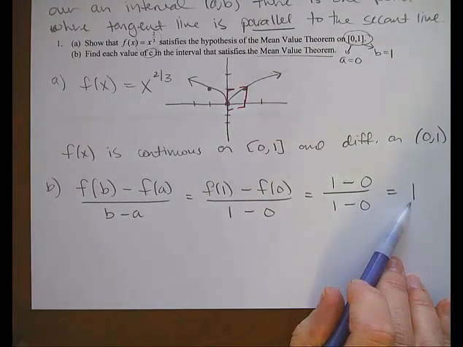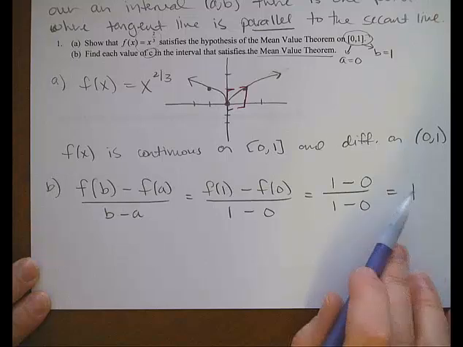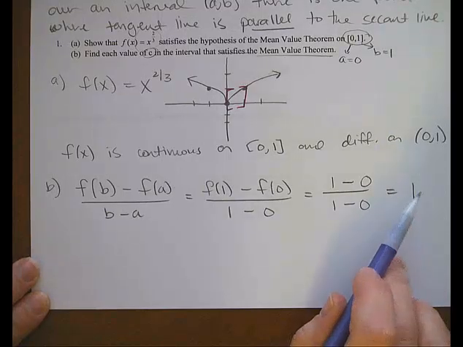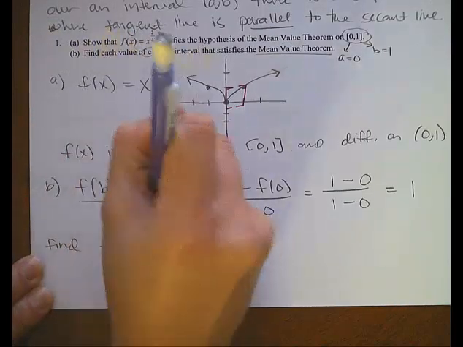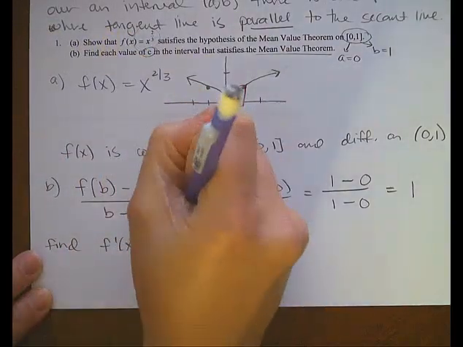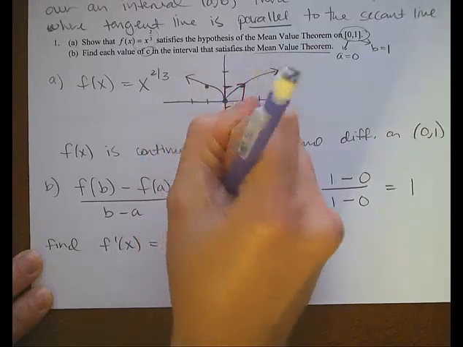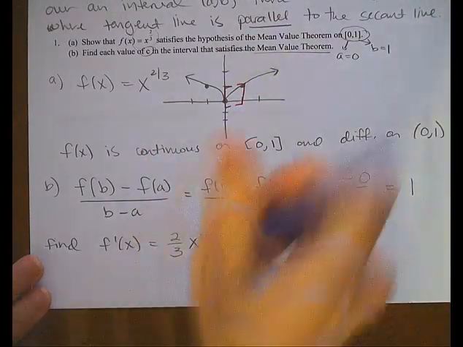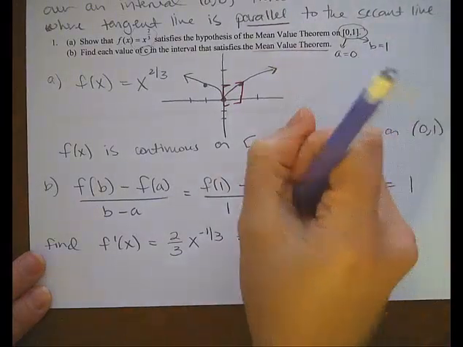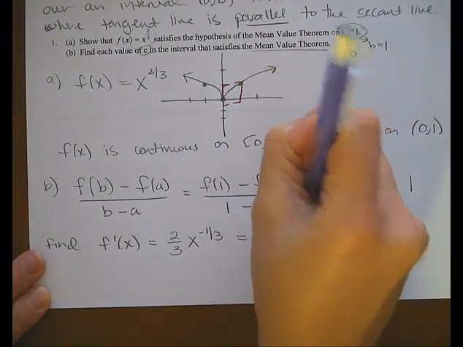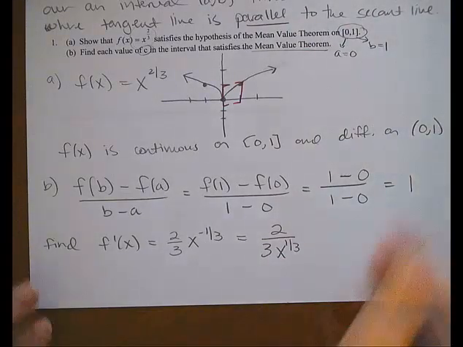So what I want to do is see if there's a point where my derivative, or the slope of the tangent line, equals that. So I'm going to find the derivative, which would be a simple power rule. It's 2/3 x to the -1/3. When we're setting that equal to something, it helps to see what's in the numerator and the denominator, so I rewrite it as 2 over 3 x to the 1/3.